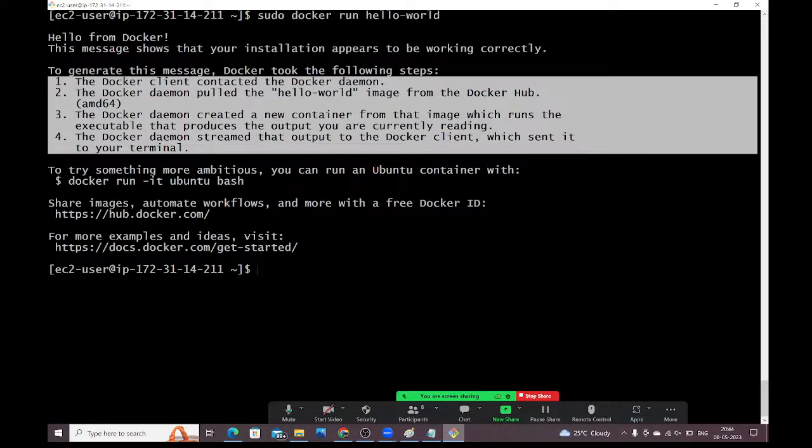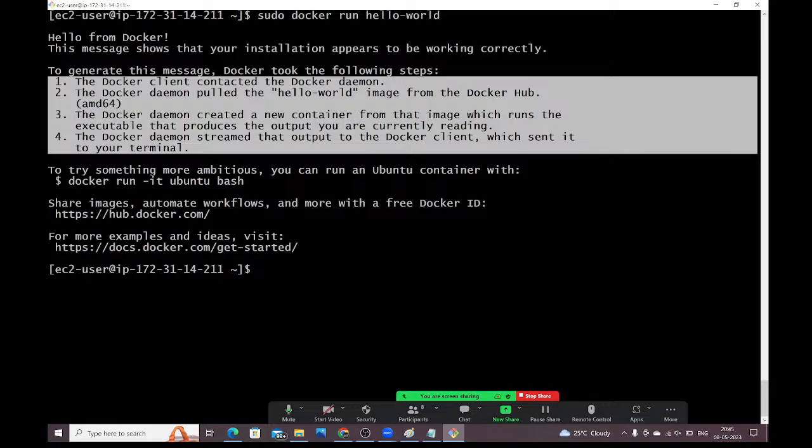The Docker client contacts the Docker daemon. From the Docker Hub, who will pull the image? The Docker daemon only will pull the image from the Docker Hub. Who will start the image and run it? The Docker daemon only will start the container and run the image.